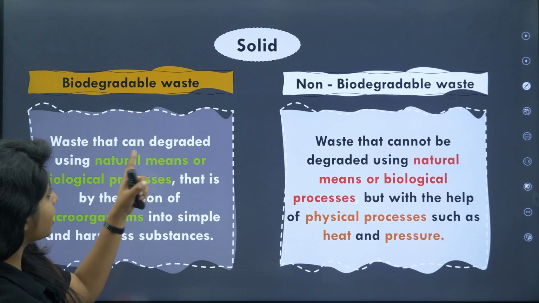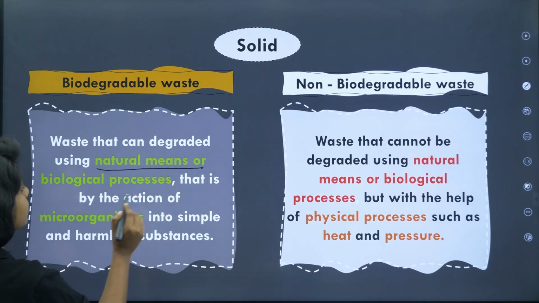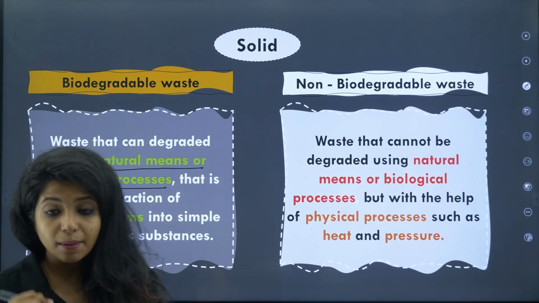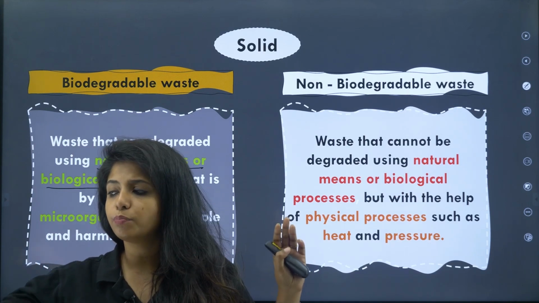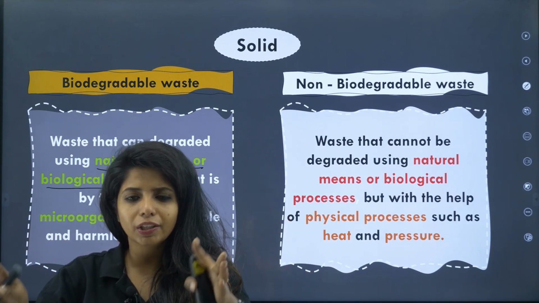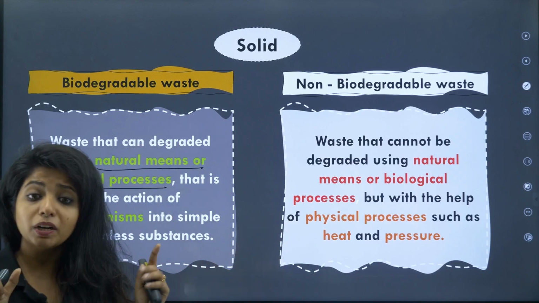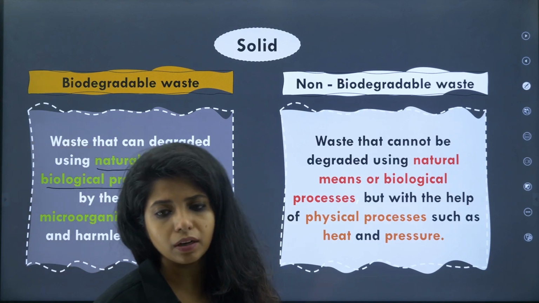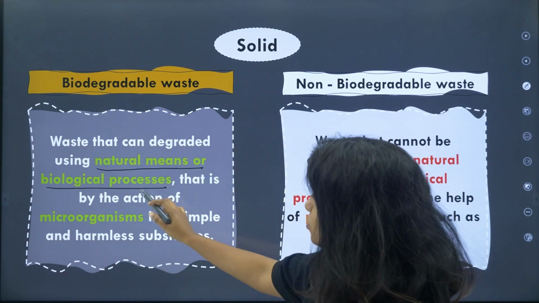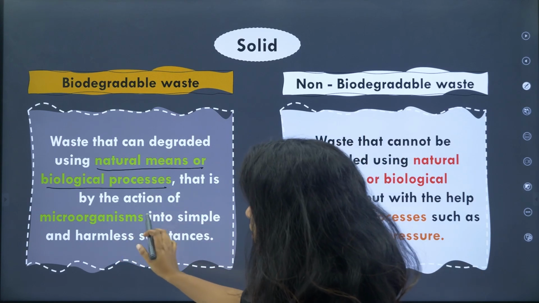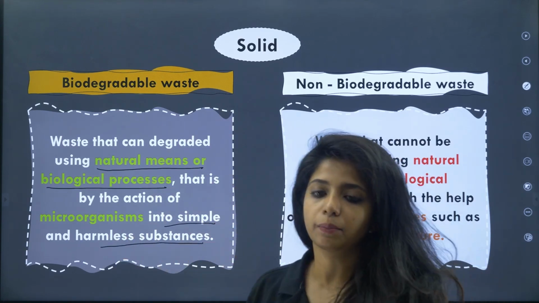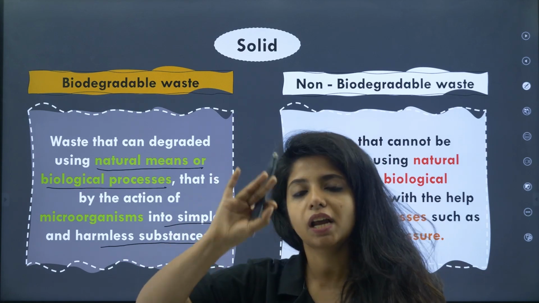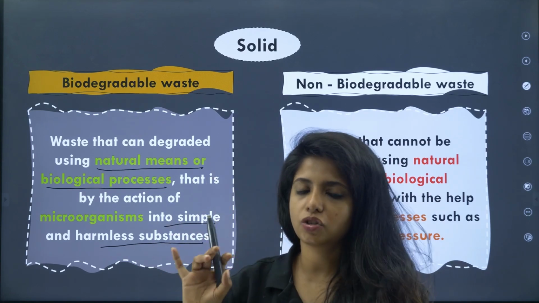Okay, waste that can be degraded using natural means or biological process, something that can go off naturally, or you use biological means such as you put certain bacterivores, certain earthworms or things like that, and then it goes. But you are using biological means, there is no chemical treatment, nothing like that. That is, the biological process, that is by the action of microorganisms into simple and harmless substances. This is known as biodegradable waste. Waste that can be degraded naturally, or by biological processes.